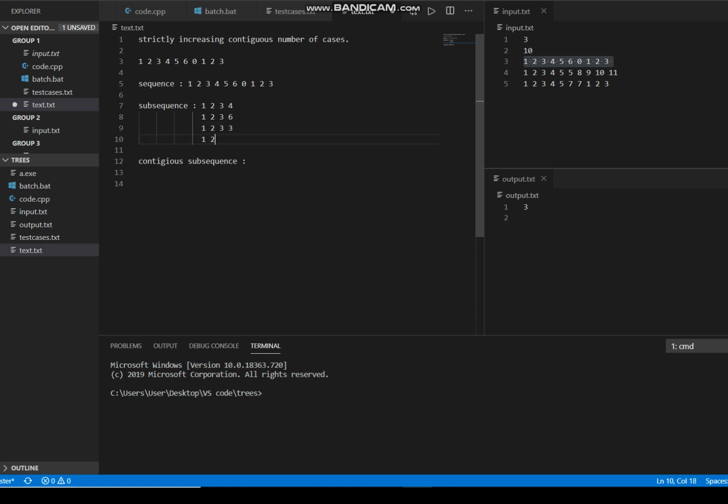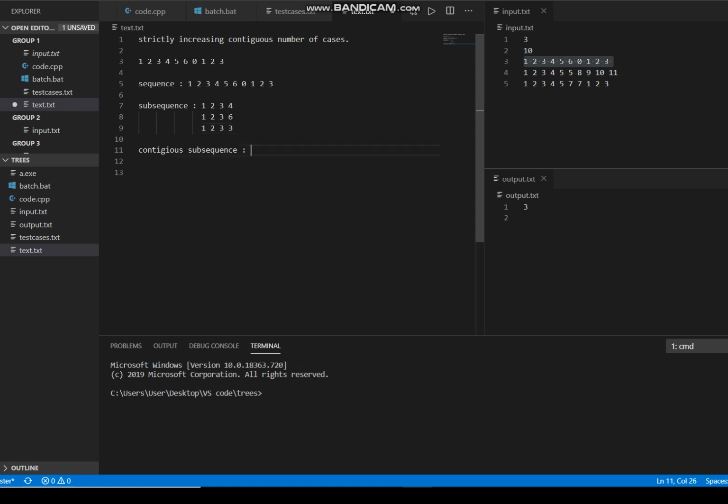1 3 and 2 is not a subsequence. Why? Because 2 comes before 3 here, whereas in the sequence 2 comes after 3, so it is changing the order. The basic definition of subsequence is that it shouldn't change any order. The order should be fixed. If something is coming after something, then it should stay that way.